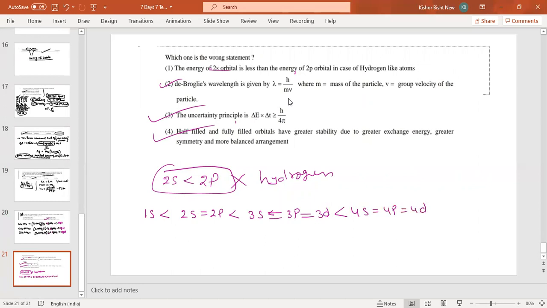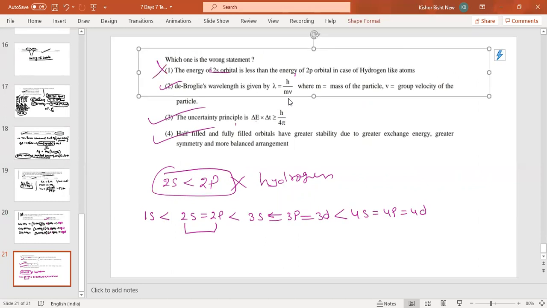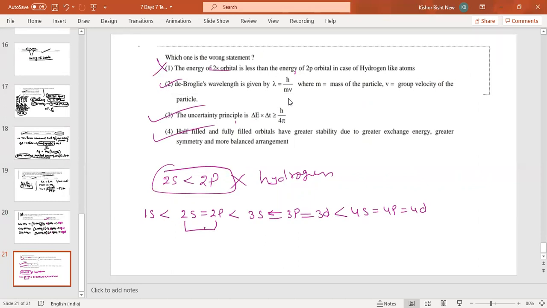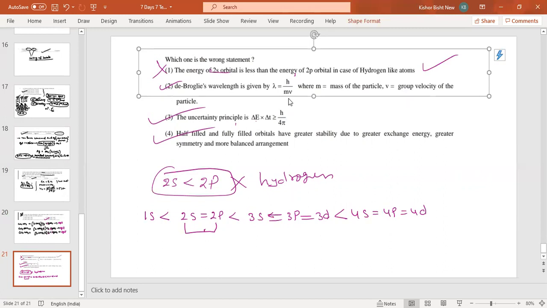For the hydrogen atom, all the subshells of the same shell have the same energy. But here it says 2p has more energy than 2s. No, it is equal. So your wrong statement is the first, so your answer is first.